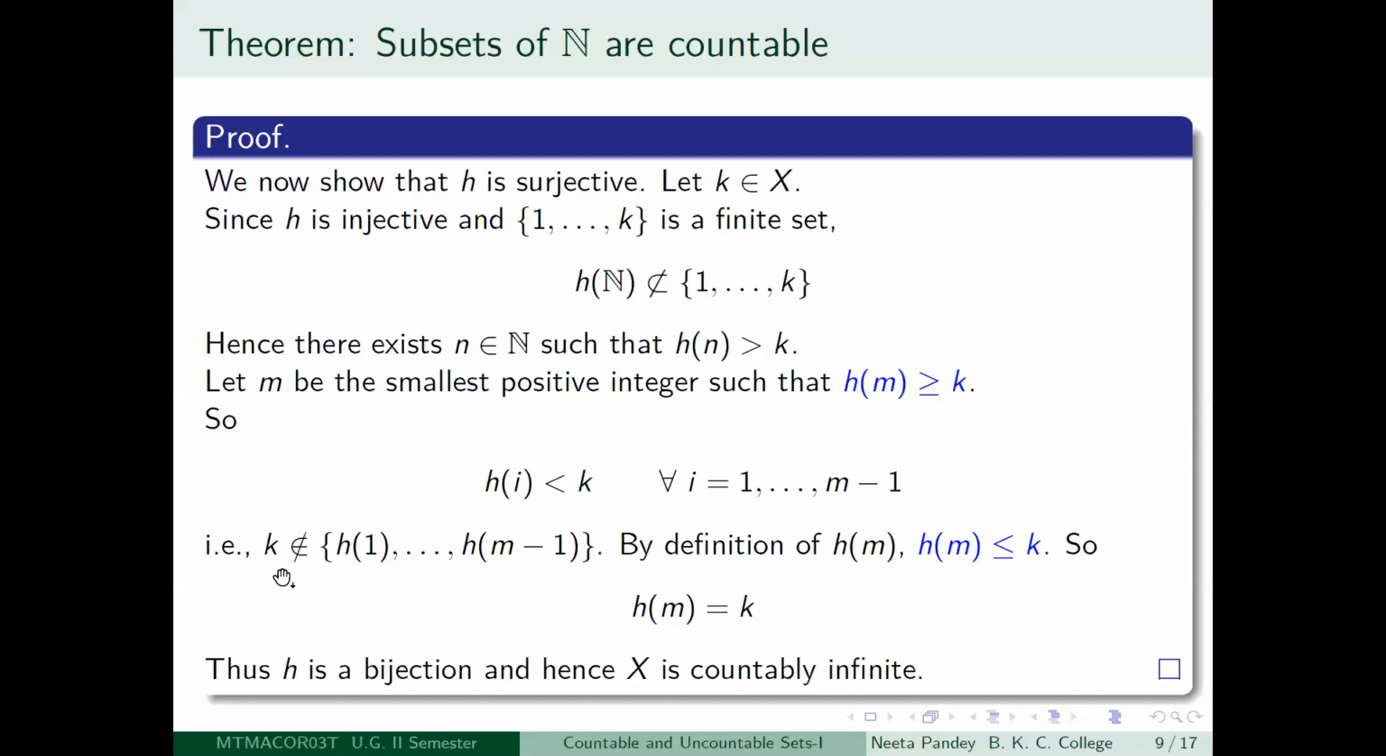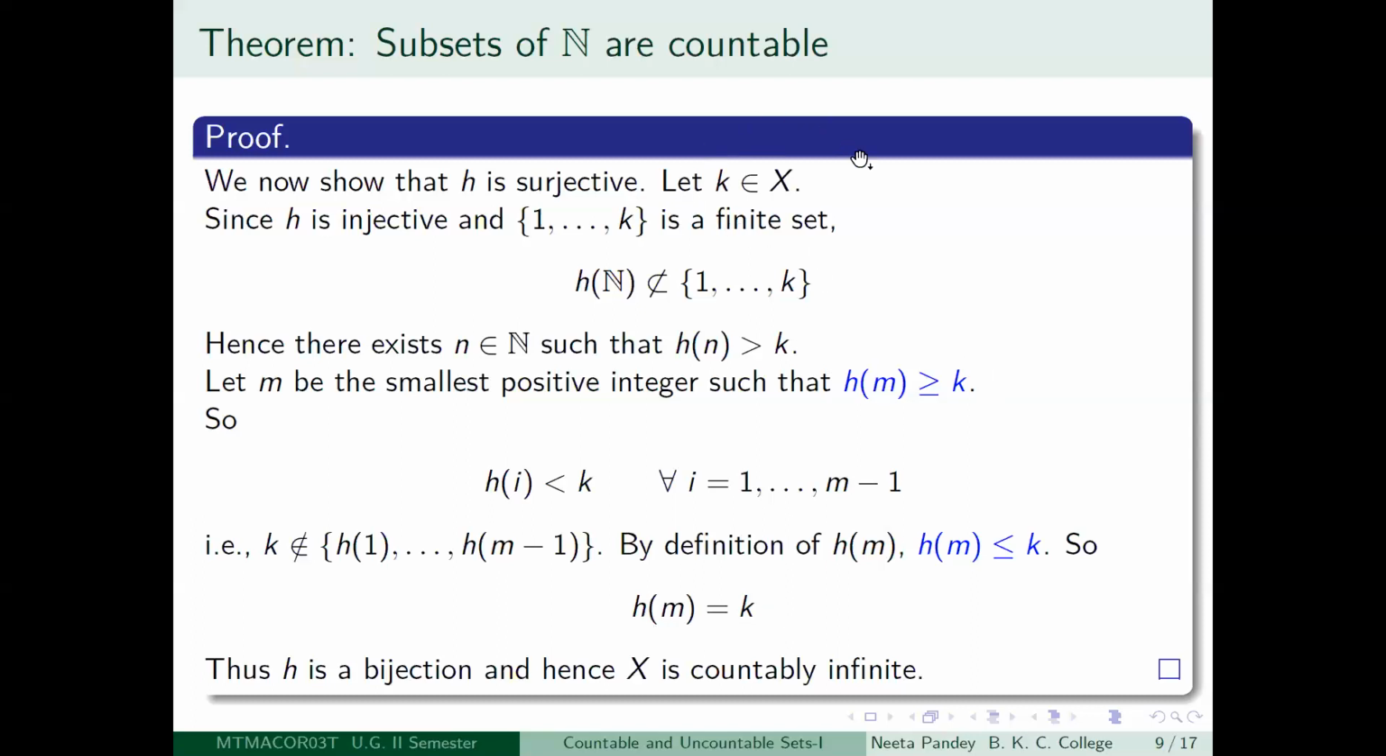h m is the least element of X minus the set {h1, h2, etc., h m minus 1}. So what have you got? You have got that k is an element of capital X minus the set {h1, h2, etc., h m minus 1}, and we know that h m is the least element of capital X minus that set. Therefore, by the definition of h m, you get that h m is less than or equal to k. So you already had that h m was greater than or equal to k, and now you also have that h m is less than or equal to k. These two statements are possible only if h m is equal to k.